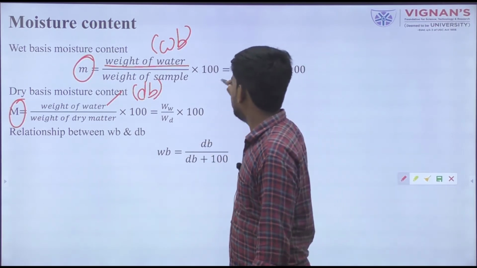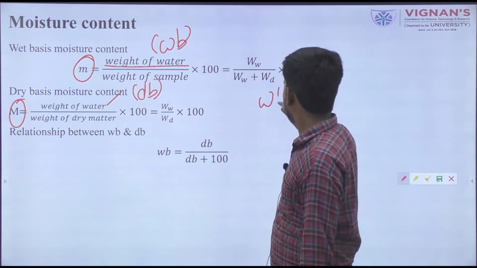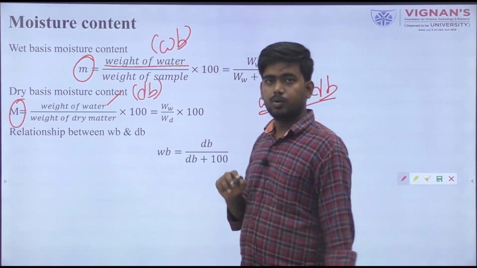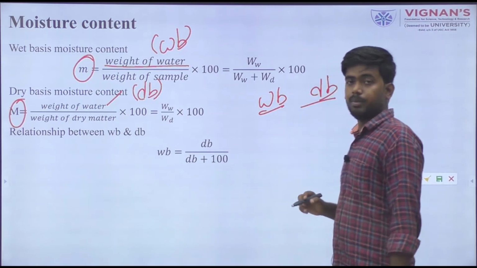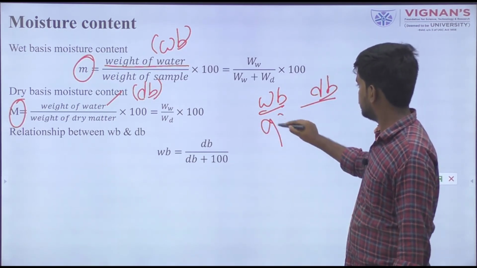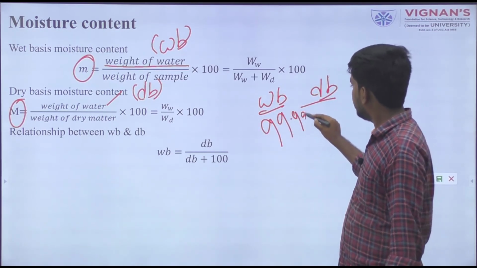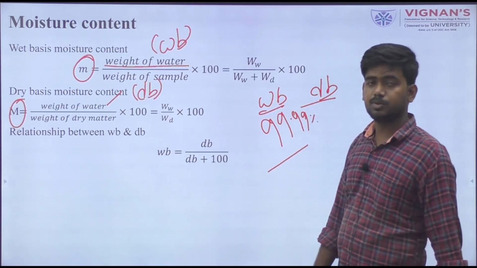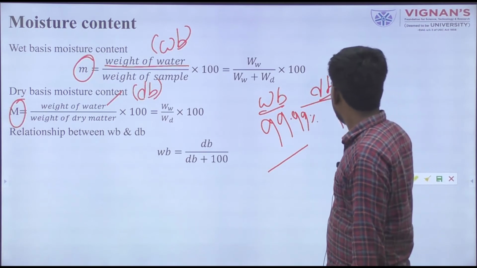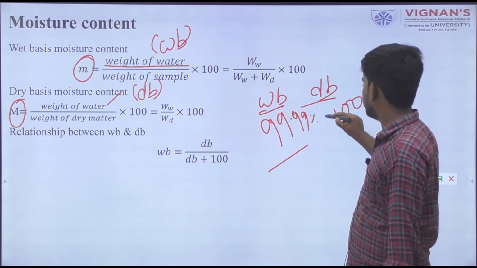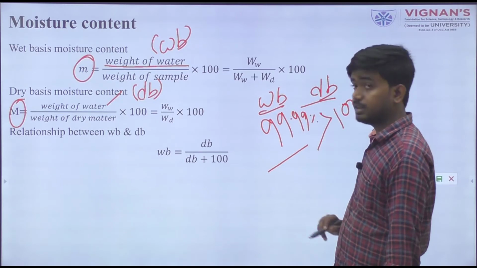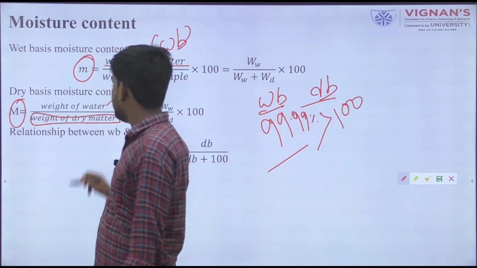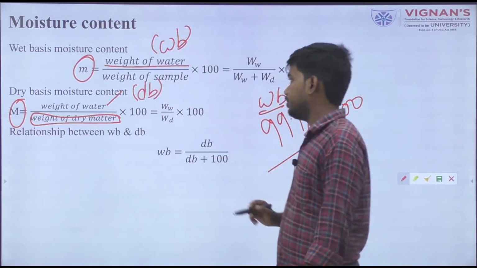And one difference between WB and dry basis: the maximum value of wet basis moisture content is theoretically 99.9%. For dry basis moisture content, the value may be greater than 100%, because in this formula we take into consideration the weight of dry matter.